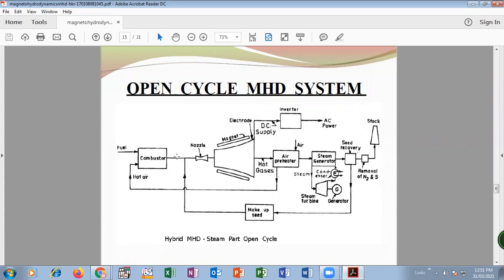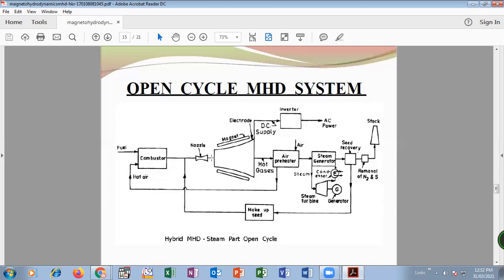Then the working fluid gets heated in the combustion chamber and is converted into plasma, and this plasma passes through the nozzle. After that, it passes through the strong electromagnetic field. Here is the assembly for the electromagnet.